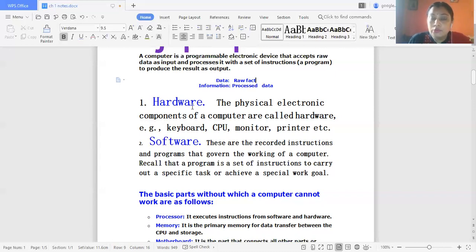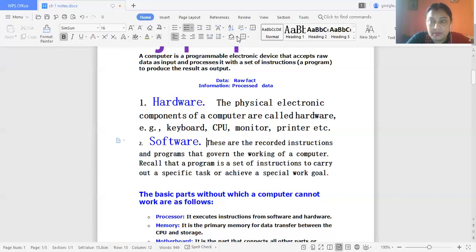There are two more concepts here, that is hardware and software. What is hardware and what is software? Hardware means the physical electronic components of a computer system. We can also say that hardware is the tangible components of a computer system.